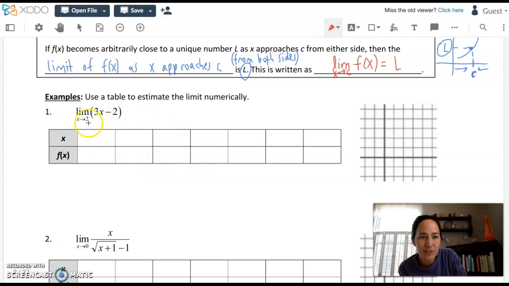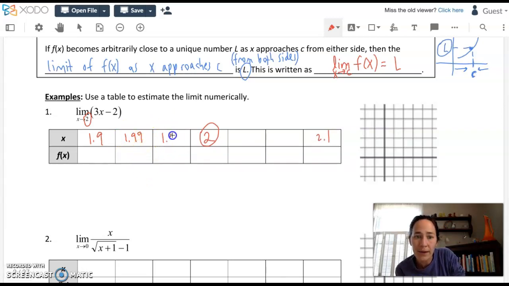I want to put the x value that we care about, limit as x approaches 2, directly in the center of the table. And instead of just approaching it from both sides with the same increment of whole values or fractions of values, I want to get increasingly closer to 2 from the left and increasingly closer to 2 from the right. Here's what I mean. I want to go 1/10 below 2, so 1.9, all the way up to 1/10 above 2 symmetrically, all the way up to 2.1. I want to get increasingly closer to 2. So this was only a tenth away. The next value I'm going to arbitrarily pick is going to be 1/100th away, 1.99.